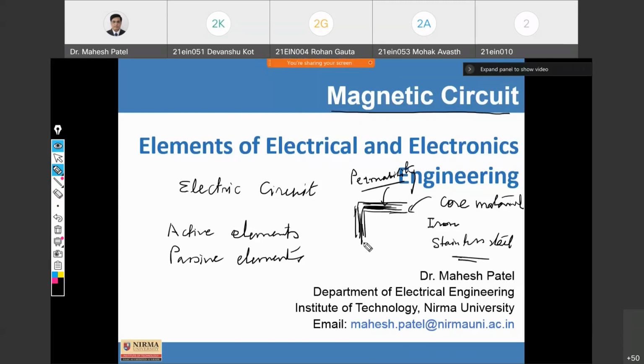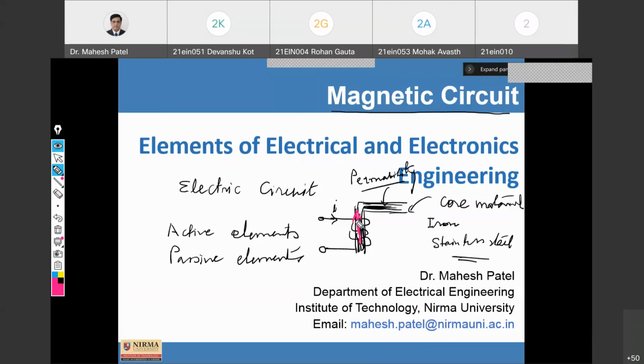Now on this core, the winding is wound, and if the current flows through this winding, then the magnetic flux is set up in the core according to Faraday's law of electromagnetic induction. Okay.